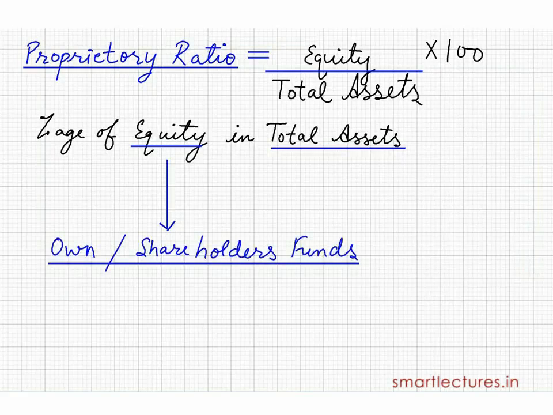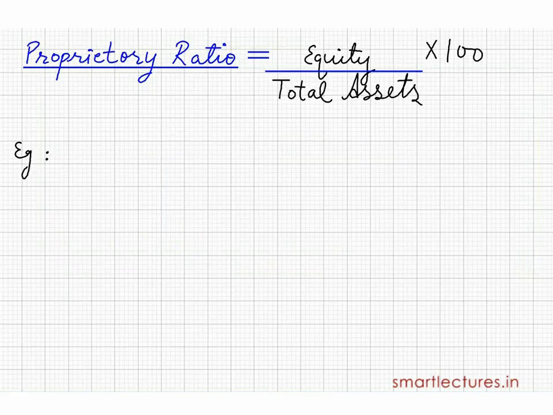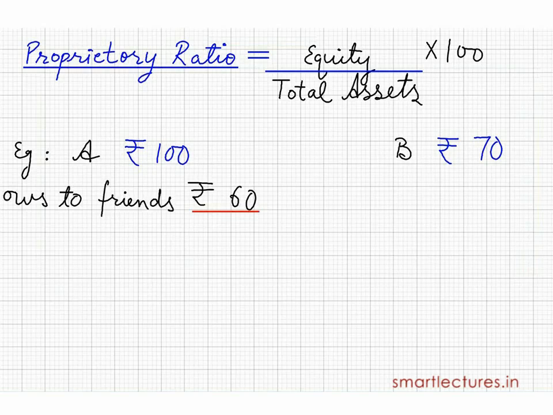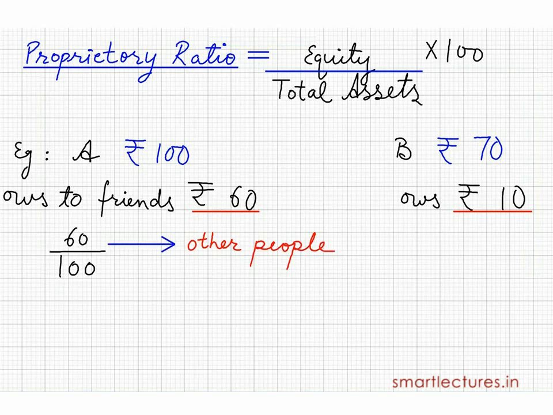So I try to explain this to you with an example. Suppose A has 100 rupees in his pocket, but B has only 70 rupees in his pocket. But A tells you that he owes his friends 60 rupees, but B says he owes only 10 rupees. It means out of 100, 60 belongs to other people, means this is borrowed money.